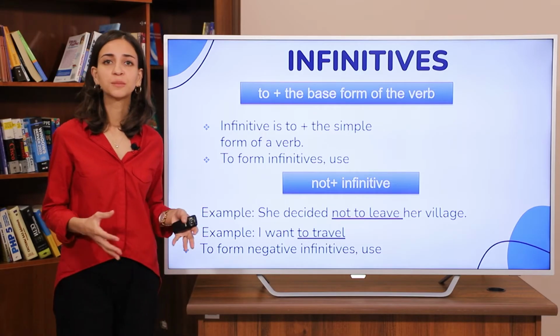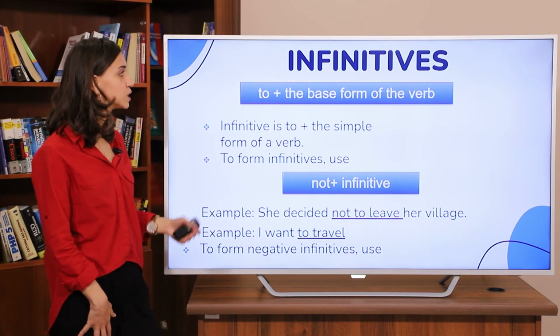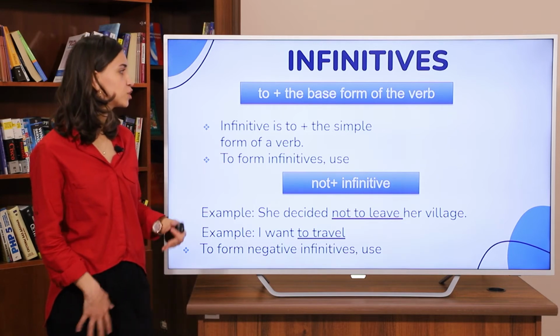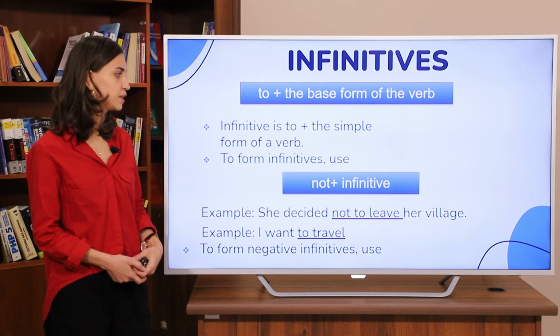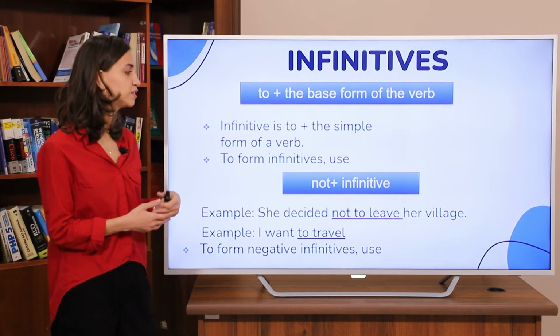So, now let's talk a little bit about infinitives. How can we form the infinitive? To plus the base form of the verb. Infinitive is to plus the simple form of a verb. And to make up the negative form of the infinitive, we are just adding not.